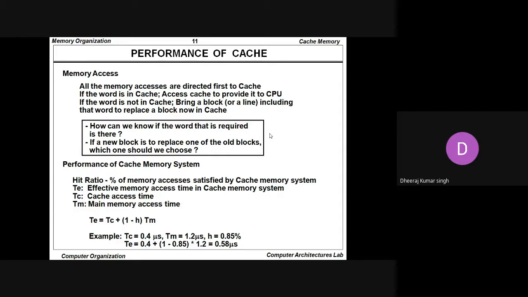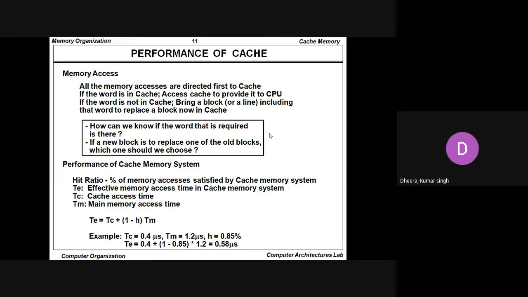Whenever a user wants to access data, and the data is available inside the cache, then we say a hit occurs. If the data is not available within the cache, then we say the data is not available, and this is known as the miss ratio. That is the miss. If we find the data whenever we want to access it, then a hit has occurred in the cache. If we search for the data and do not find it inside the cache, we say a miss has occurred in the cache.